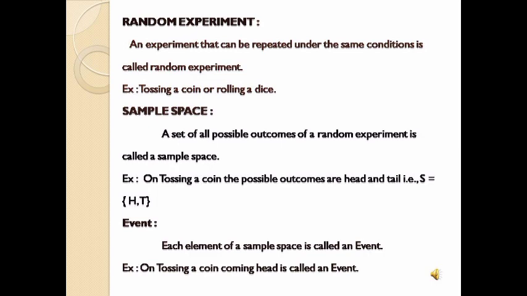In other words, we can say that an event is a subset of a sample space. Each element of a sample space. If we take the sample space when we throw a dice, what is the sample space when we throw a dice? 1, 2, 3, 4, 5 and 6. So each element, 1 is an event, 2 is an event, 3 is an event and so on till 6. Each element is an event. When we toss a coin, what is the sample space we get? Head and tail. So head is an event and tail is another event.